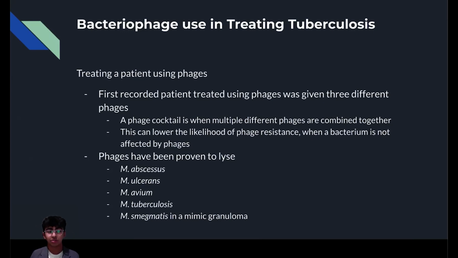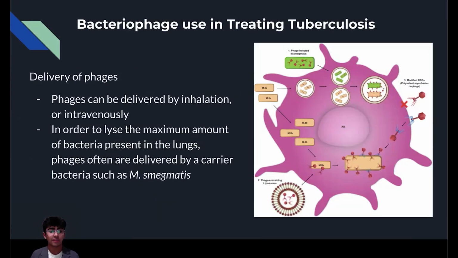Bacteriophages have been shown to be able to lyse M. abscessus, M. ulcerans, M. avium, and M. tuberculosis. Additionally, phages have been effective against mimic granulomas in lab models with M. smegmatis as the host. In order to deliver the phages into the lungs of an infected human, the phage must be inhaled or injected into the bloodstream.